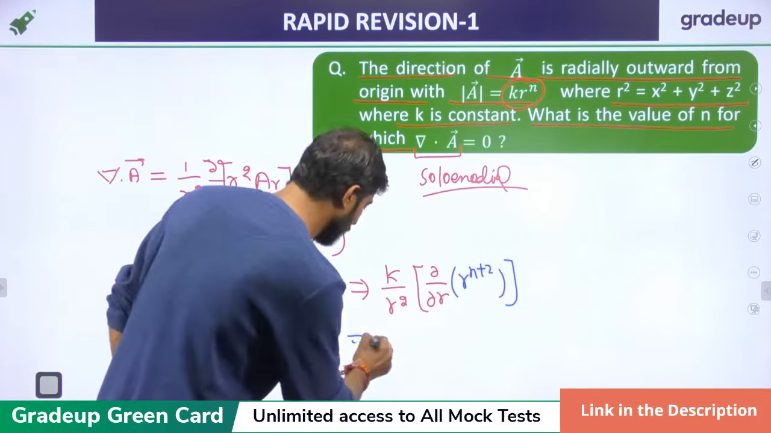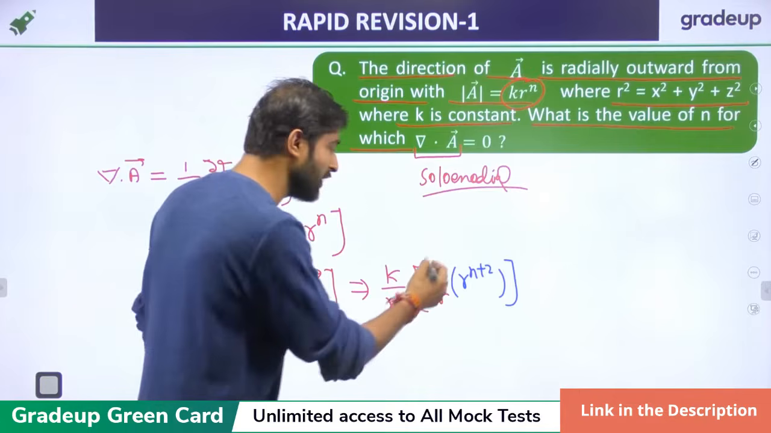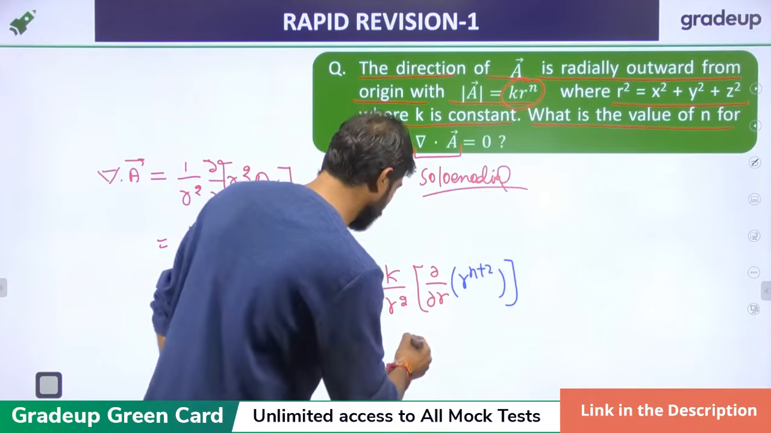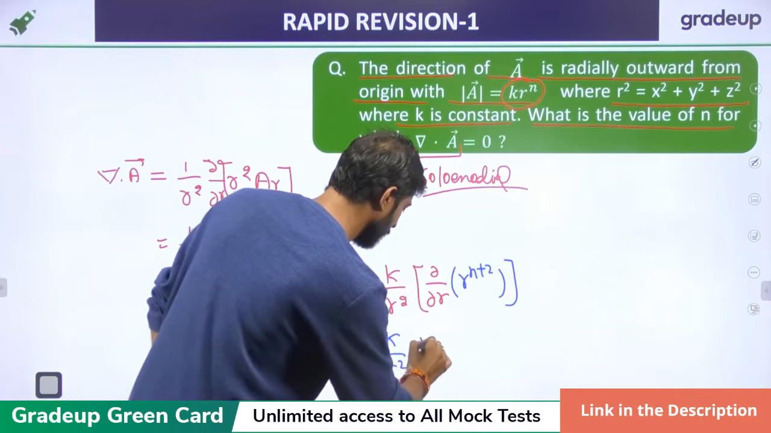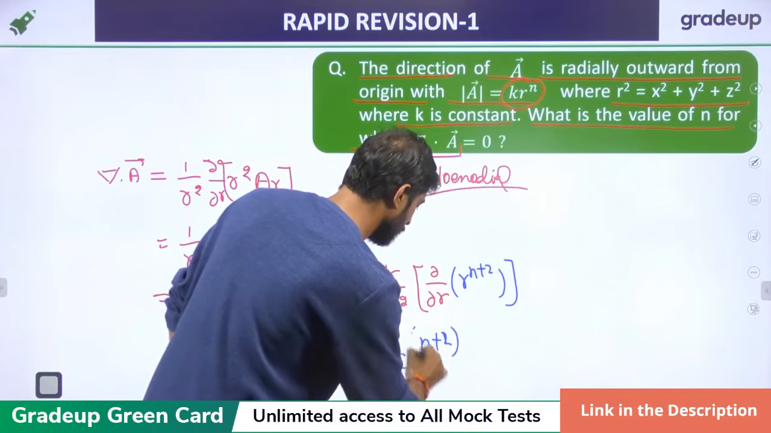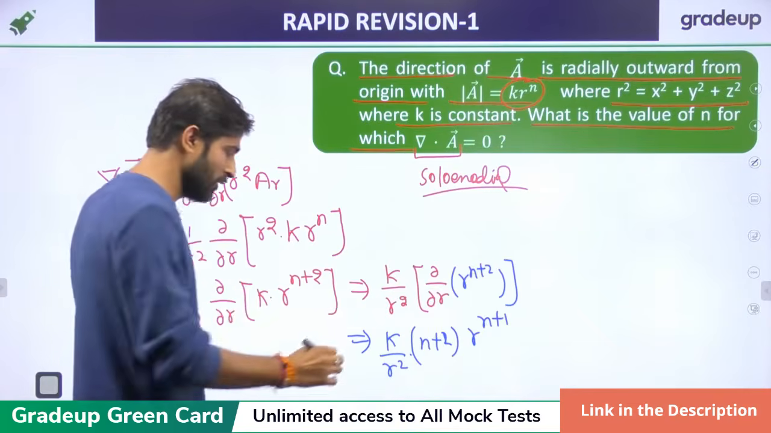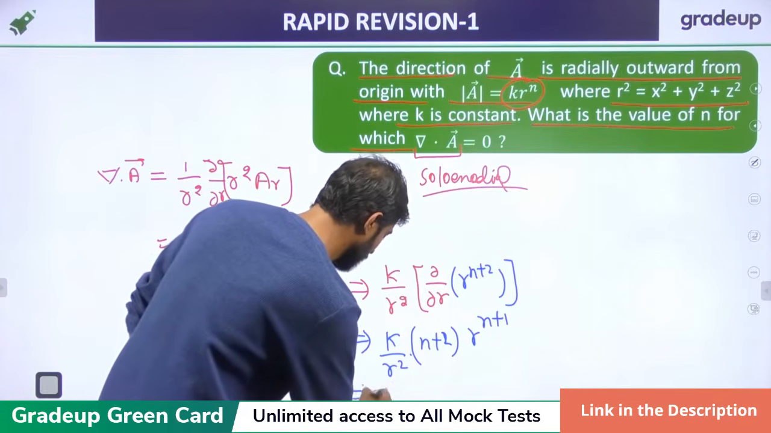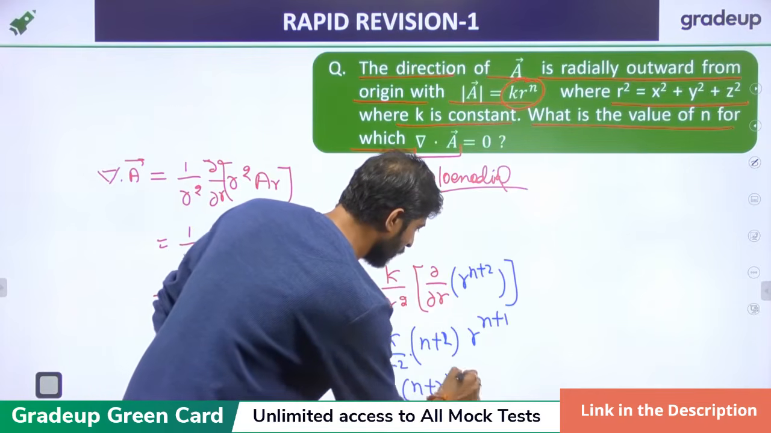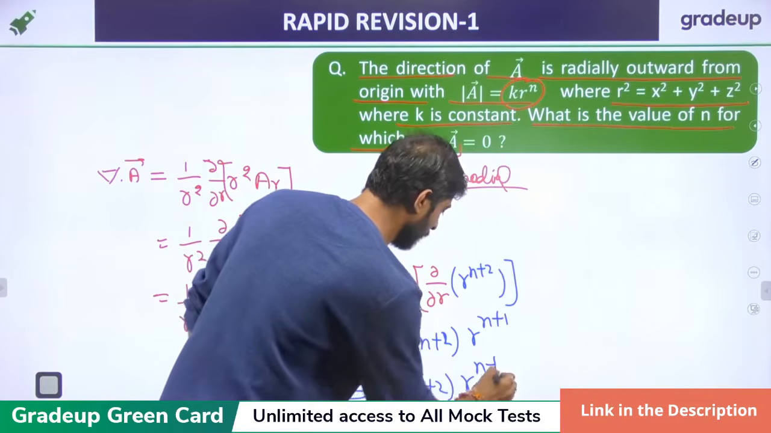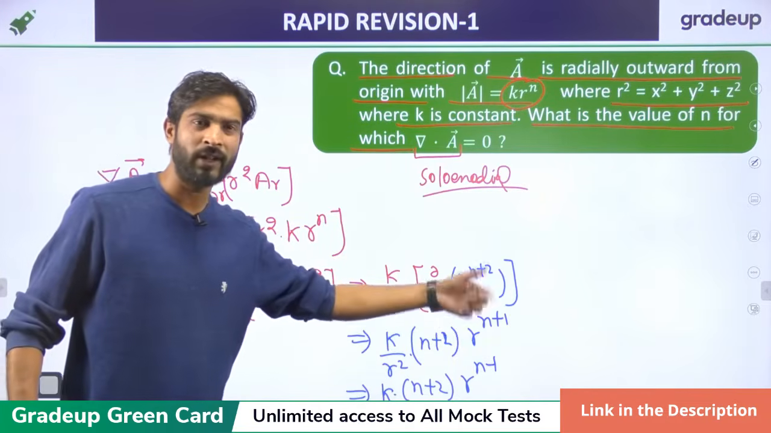Now if we want to solve it, the differentiation of r raised to power n plus 2 gives n plus 2, with the power reduced by 1. So it will become k upon r square into n plus 2 into r raised to power n plus 1. Now we can say that it is just k into n plus 2 into r raised to power n minus 1, because r square is in the denominator.